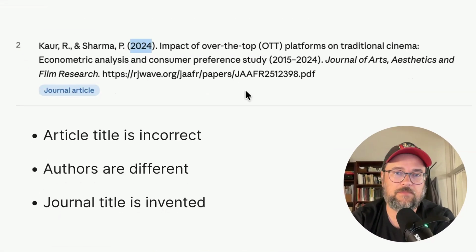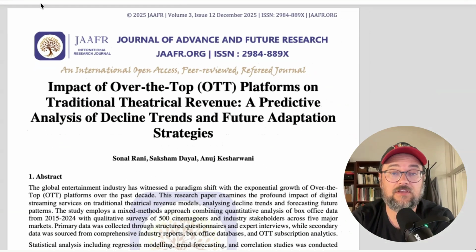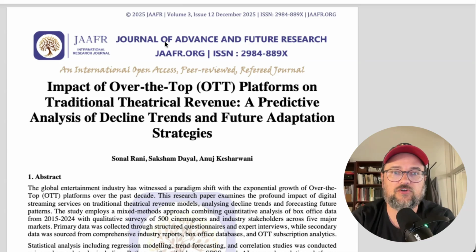And finally, and perhaps most interestingly, the title of the journal that they've identified, Journal of Arts, Aesthetics, and Film Research, is also incorrect. So this is from the Journal of Advance and Future Research, and it has the acronym JAAFR, and that's what's in the URL for this source.